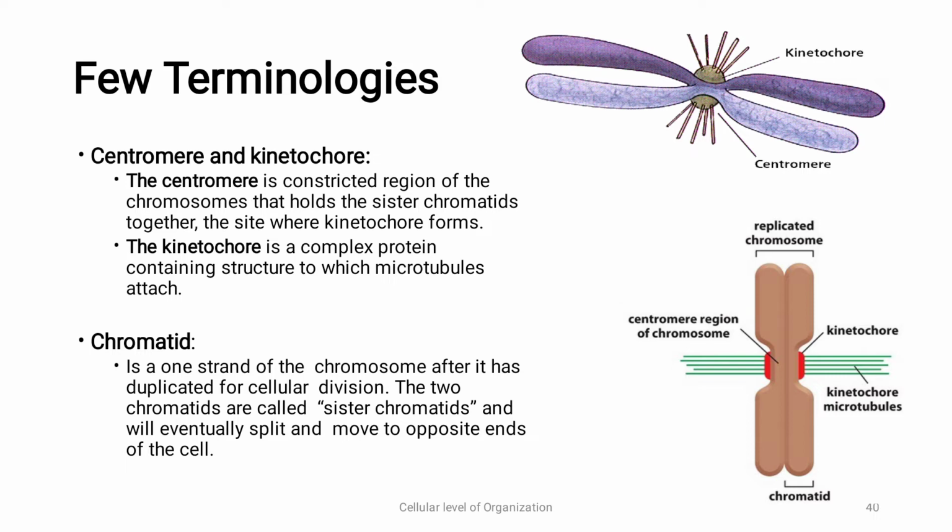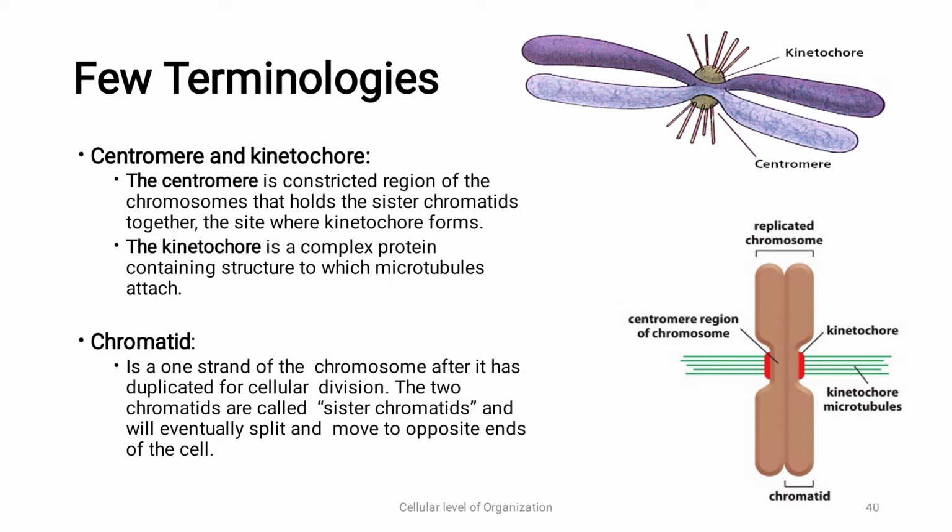There is this centromere region, and this in green or some gray color is the kinetochore. To these are attached the microtubules. Now, the kinetochore is a protein-containing complex structure to which microtubules are attached. We'll see the function of this microtubule when we actually see the phases.